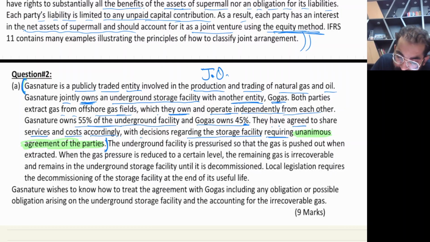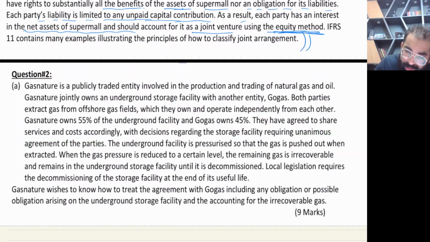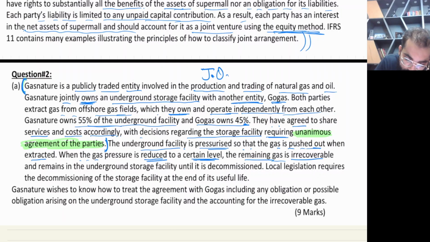The underground facility is pressurized so that the gas is pushed out when extracted. When the gas pressure is reduced to a certain level, the remaining gas is irrecoverable and remains in the underground storage facility until it is decommissioned.